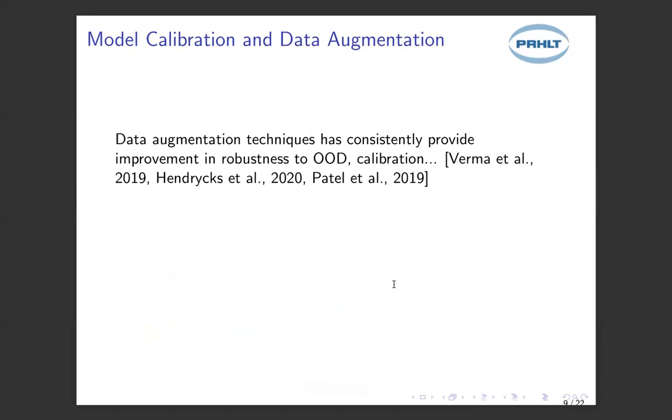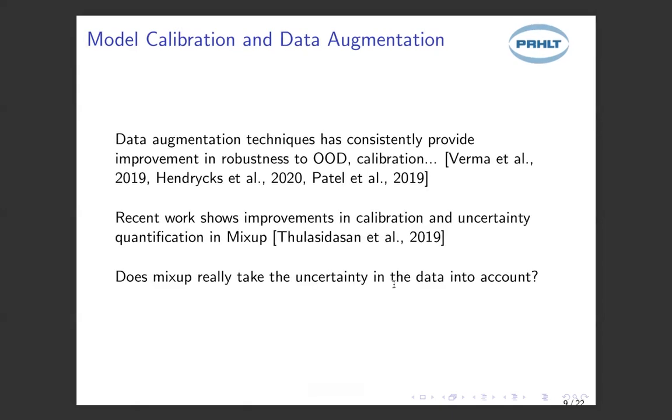Well, it turns out that data augmentation techniques have consistently provided improvements in robustness, OOD detection, calibration, and other uncertainty quantification tasks. In fact, there's a recent work that shows improvement in calibration and uncertainty quantification with Mixup. But we should ask ourselves: does Mixup really take the uncertainty in the data into account? Well, as I will illustrate now with a simple example, it doesn't.